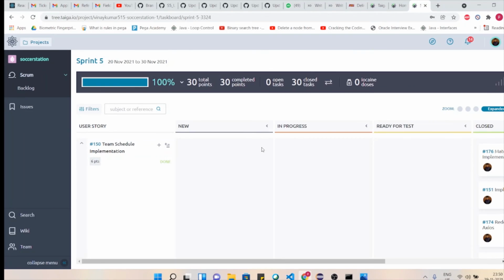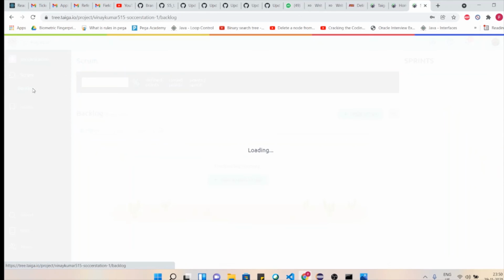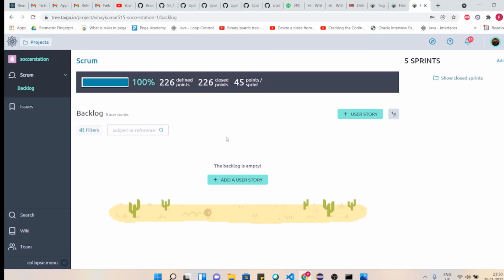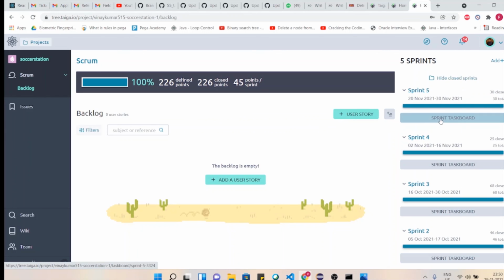As you can see over here, let me just run you through our SoccerStation Sprint 5 Tiger page and show you how it looks. Our backlog is clear, and we've pulled all the stories that we planned for into our sprint. We've closed our sprint. So I'll be opening the sprint task board for sprint 5.